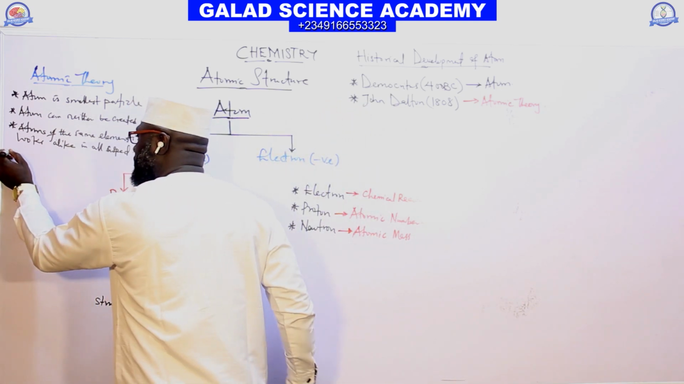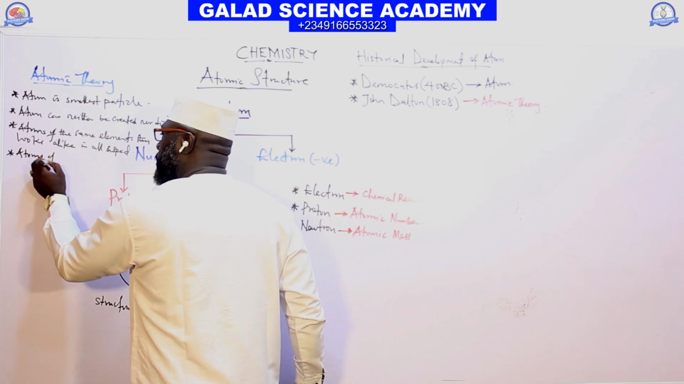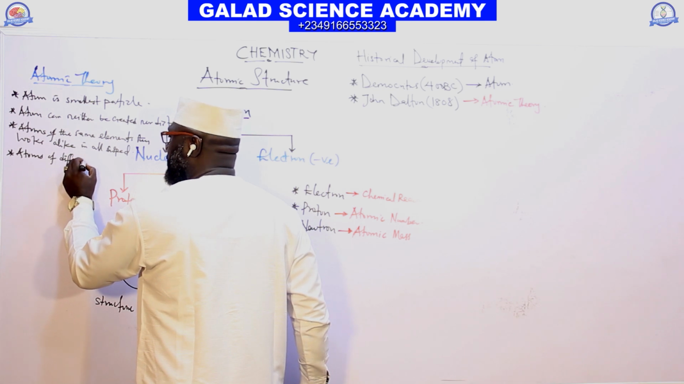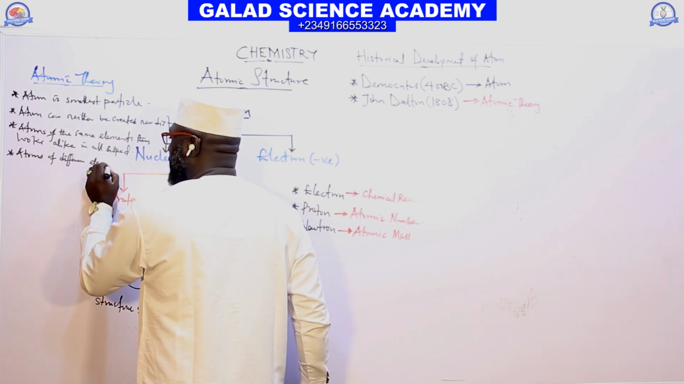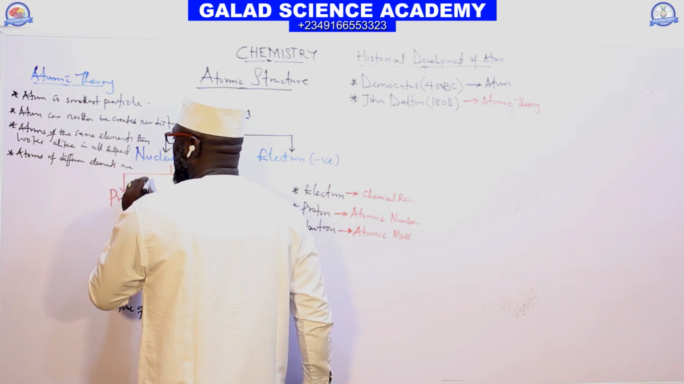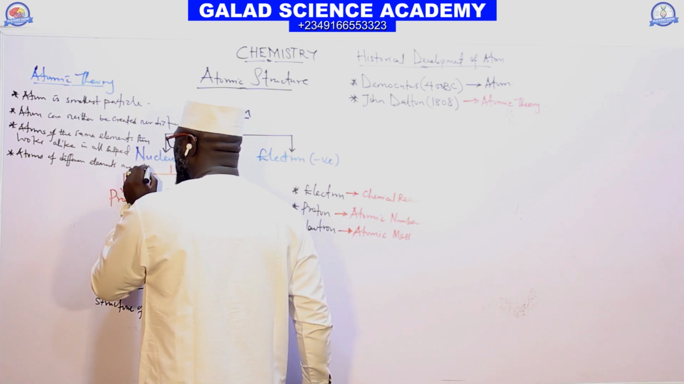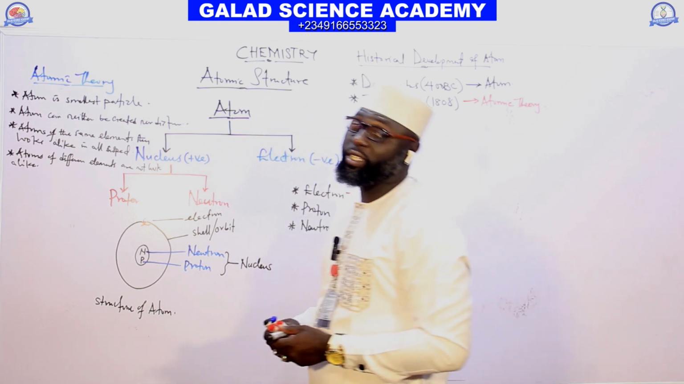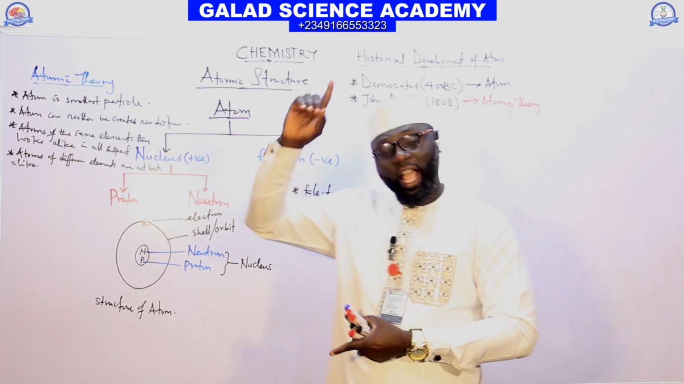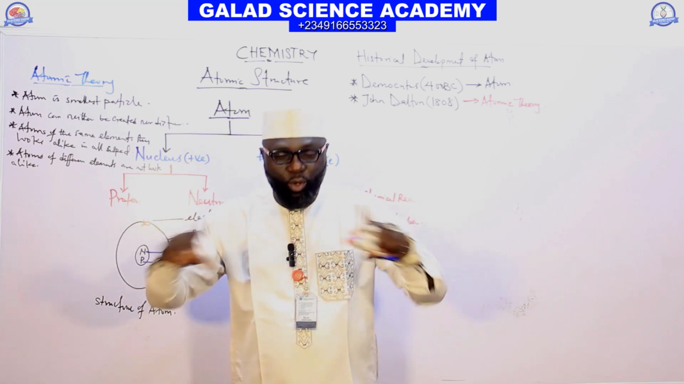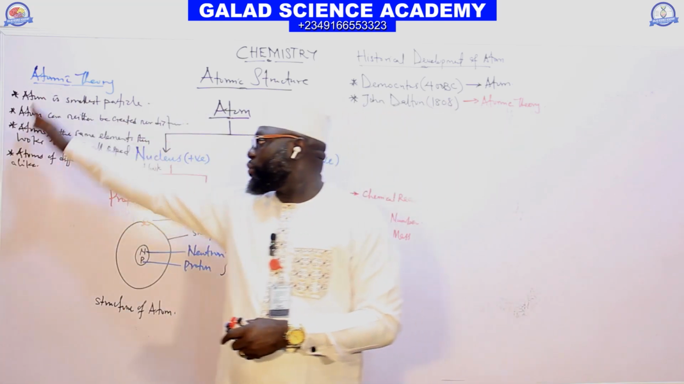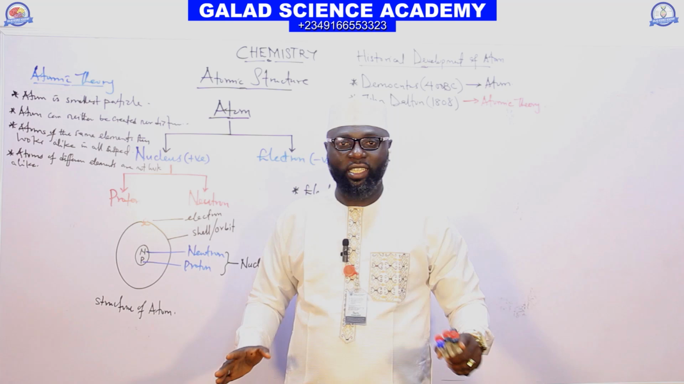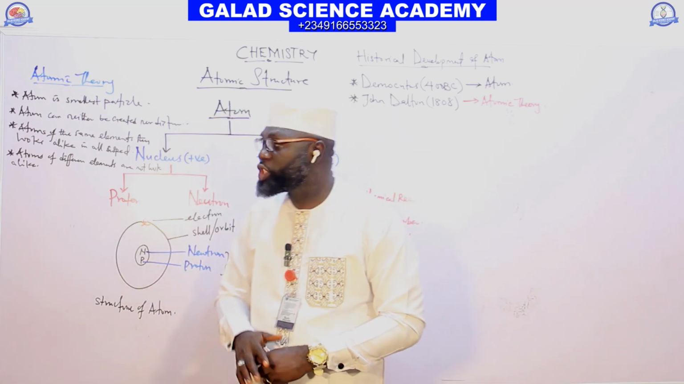The next one is that atoms of different elements are not alike. The third said atoms of the same element must look alike in all aspects. The fourth theory said that two atoms of different elements are absolutely different. They cannot resemble each other.